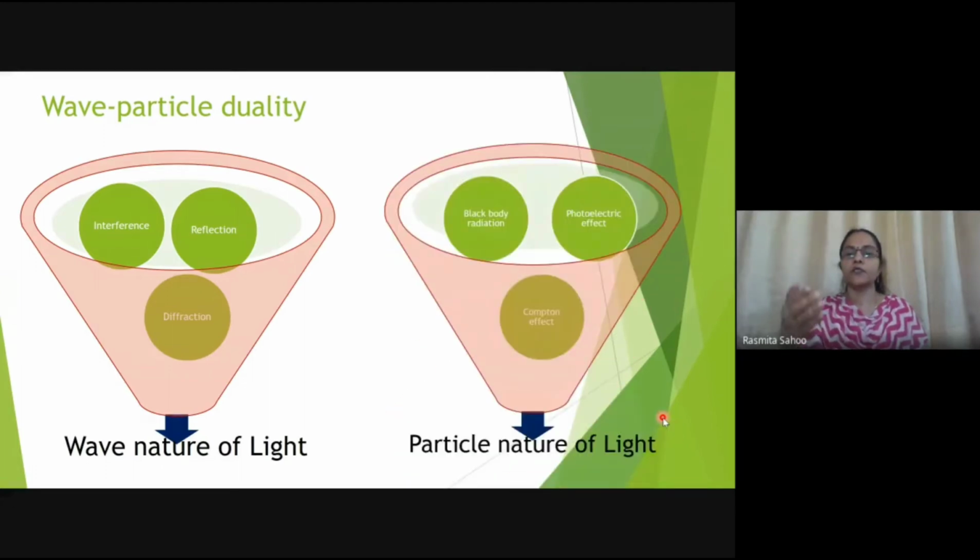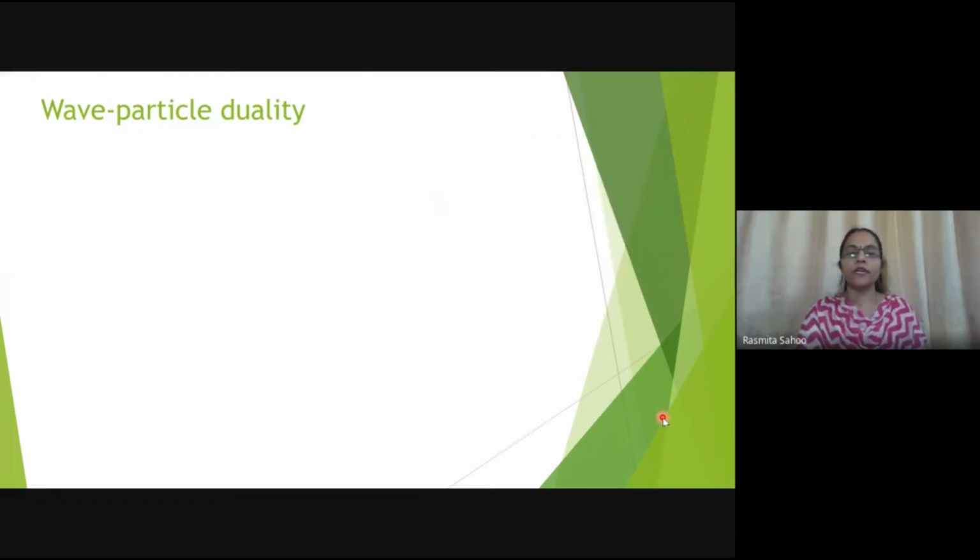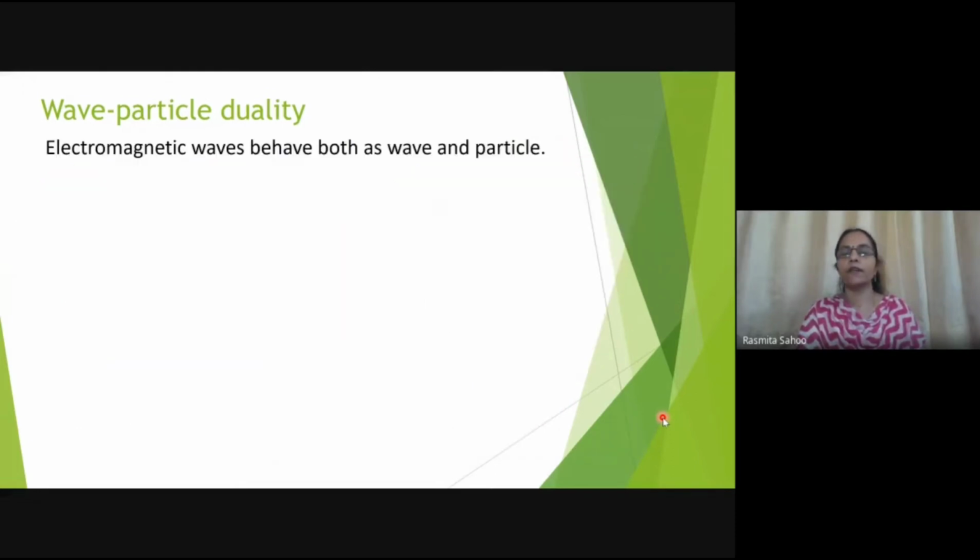So these are the concepts. To understand them, what have we used? We have used the particle nature of light. This shows that light can behave both as particle and wave. That is why the name is wave particle duality. Right? Not only light, all the electromagnetic waves can behave both as wave and particle.